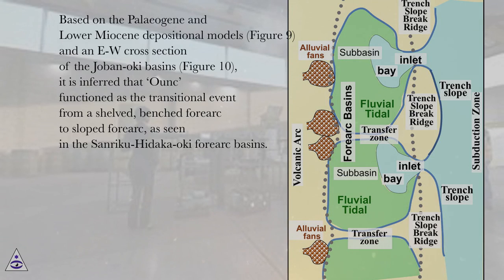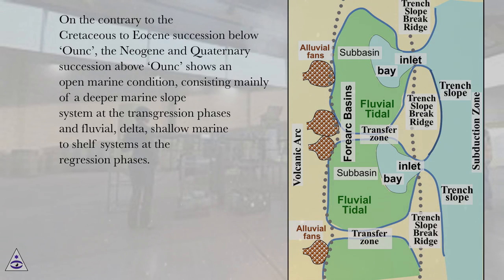Based on the Paleogene and Lower Miocene depositional models, Figure 9, and an EW cross-section of the Joban-Oki basins, Figure 10, it is inferred that UNC functioned as the transitional event from a shelved, benched Forearc to sloped Forearc, as seen in the Sanriku-Hidaka-Oki Forearc basins. On the contrary to the Cretaceous to Eocene succession below UNC, the Neogene and Quaternary succession above UNC shows an open marine condition, consisting mainly of a deeper marine slope system at the transgression phases and fluvial, delta, shallow marine to shelf systems at the regression phases.